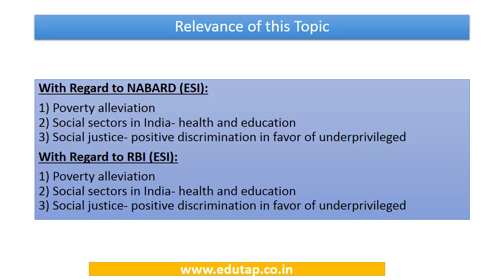Relevance of this topic with regard to examination is as follows. With regard to NABARD and RBI, this topic is linked to the ESI portion, that is economic and social issues, more specifically with these three topics: poverty alleviation, social sectors in India, health and education, social justice, positive discrimination in favor of underprivileged. So this was the relevance of this topic.